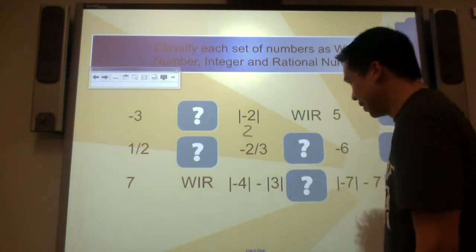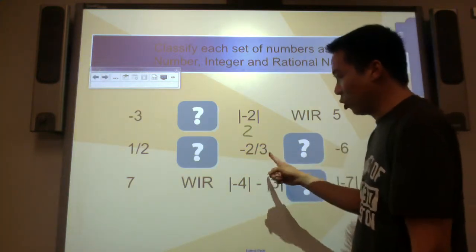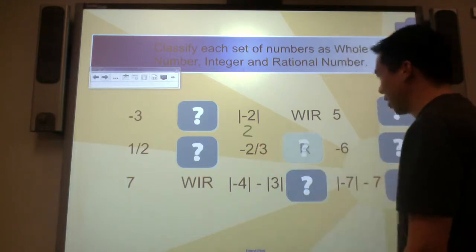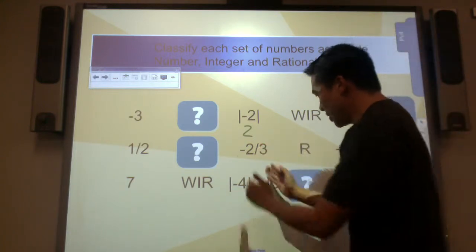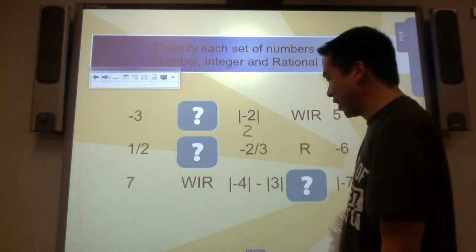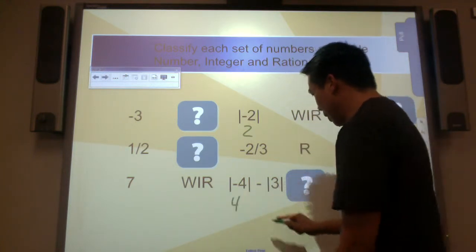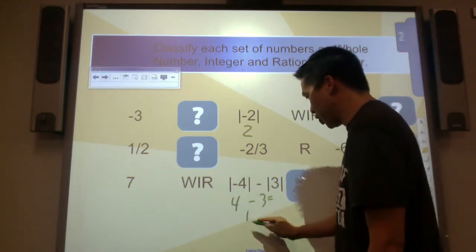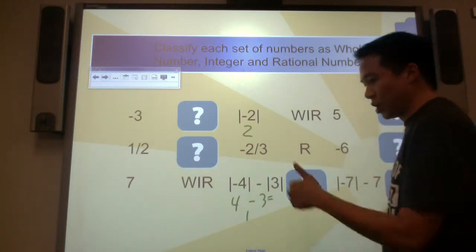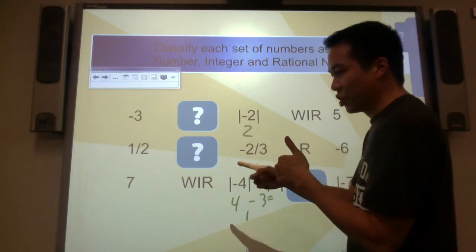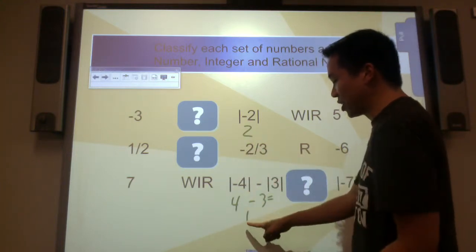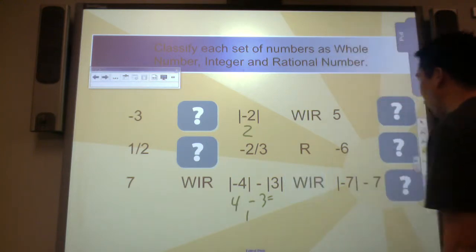And it is. -2/3. Is that a whole number? No. Is that an integer? No. But it's a fraction. So it's just a rational number. This one: what's the absolute value of -4? 4 minus the absolute value of 3. 3. 4 minus 3 is 1. The number 1, is it a whole number? Yes. Is it an integer? Because the definition of integer is whole numbers and their opposites? Yes. And can 1 be written as a fraction? 1/1. It can. All.